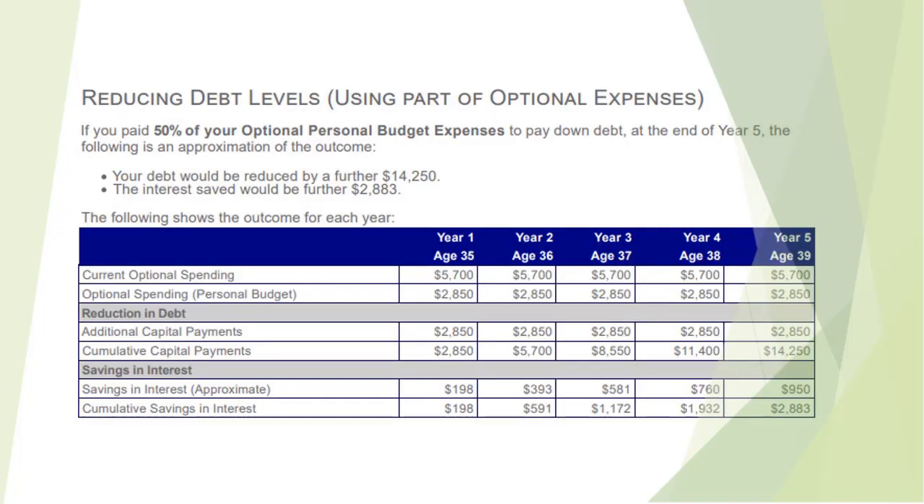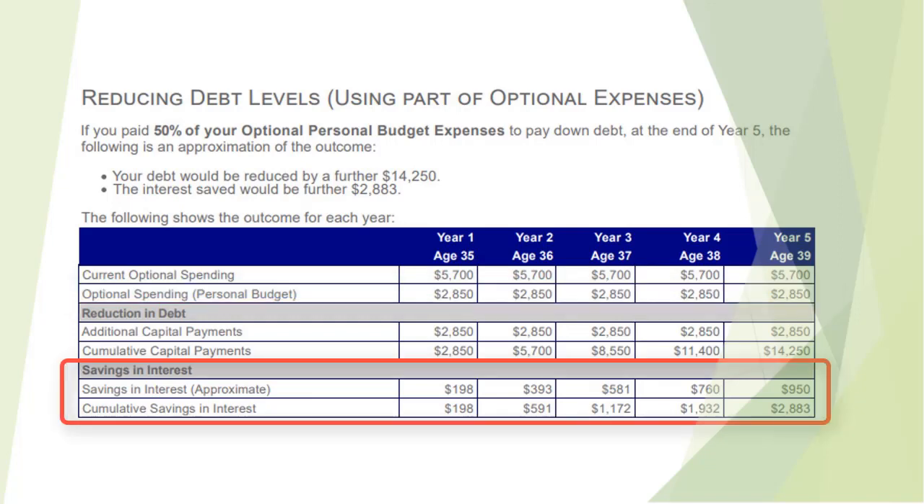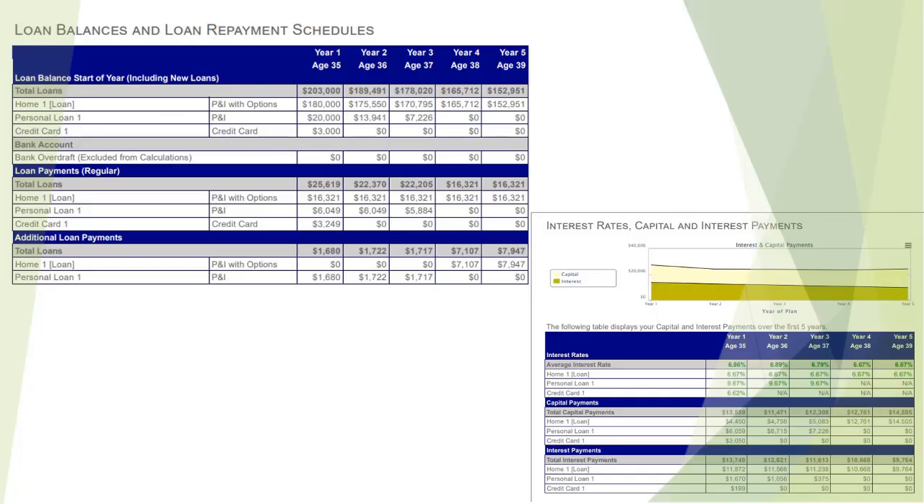The next section is about reducing debt by using a percentage of optional budget expenses. If you nominate a percentage of optional expenses you are prepared to forego to reduce debt, then the software will calculate the approximate savings in interest. There are several other sections giving detailed information on your loans.